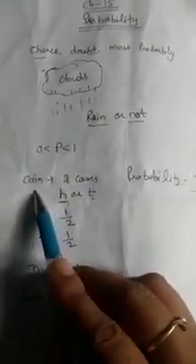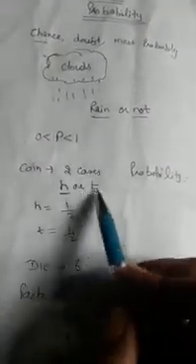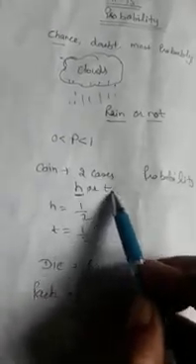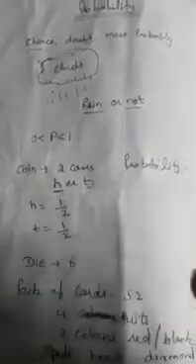Whenever we toss a coin, we are having two cases. Either head will come or tail will come. So total number of cases, total number of chances, is 2. But we want only one, either head or tail. So the number of events that is in our favor is 1, and the formula to find probability is number of favorable events, favorable meaning that which we want, divided by total events, meaning total number of cases, total number of chances that are occurring.